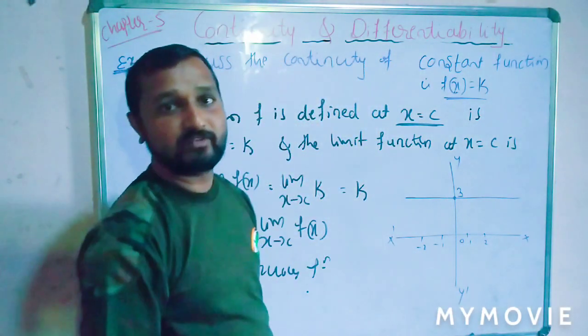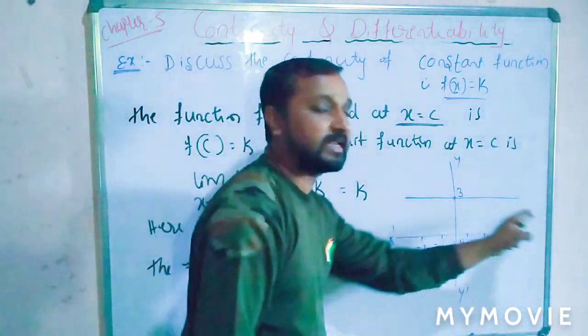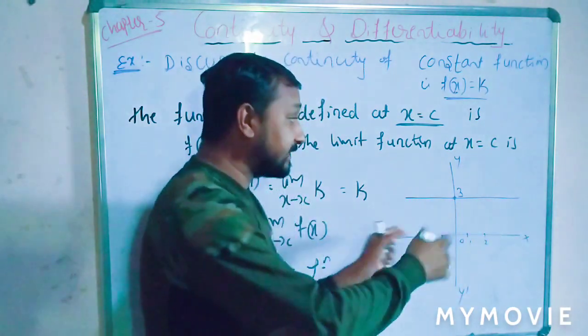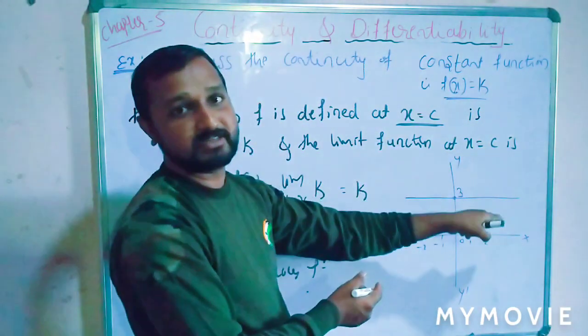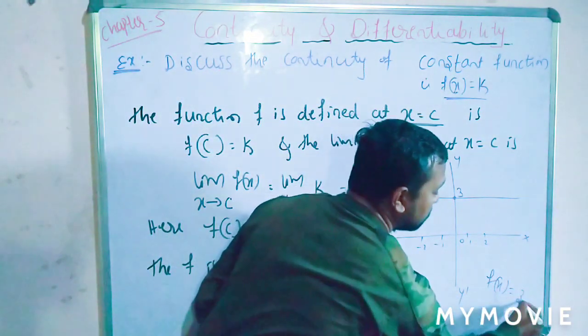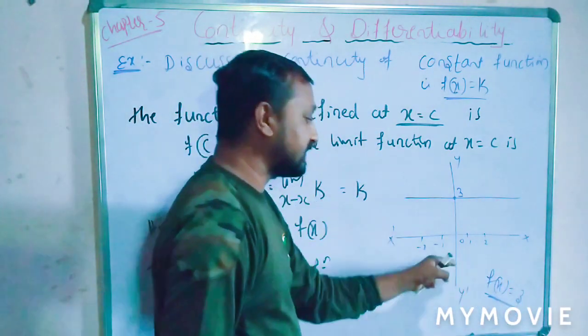What is the definition of a constant function? The domain of the constant function is the set of real numbers, negative as well as positive values, but its range should be just the constant. So I can take this function as f of x is equal to 3. This is a constant function, k is 3. Here is the graph of this function.